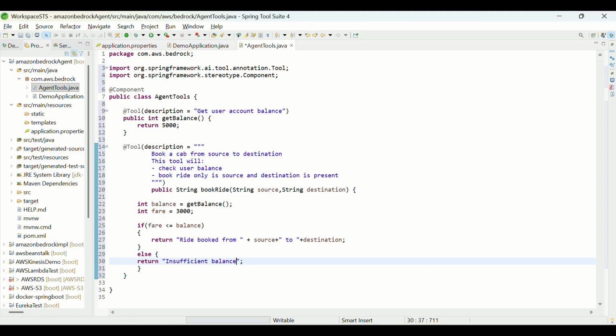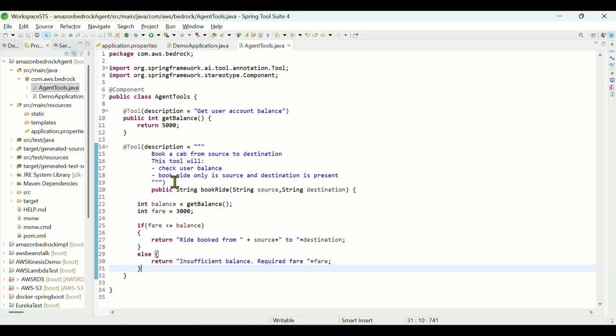Insufficient balance, required fare plus fare, meaning insufficient balance, I need so much fare. So this is my other tool. Now we have created the tools, and we need to register them.